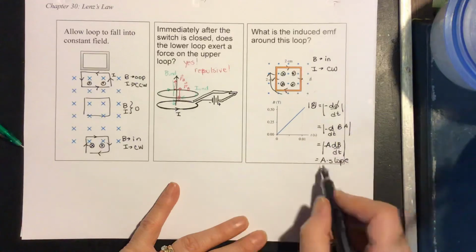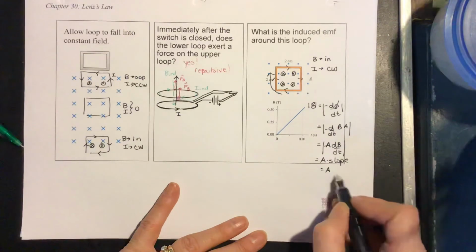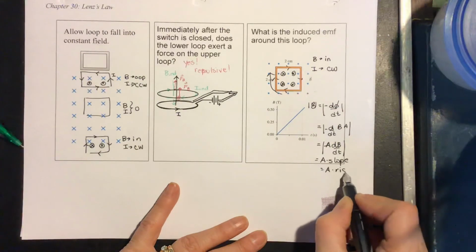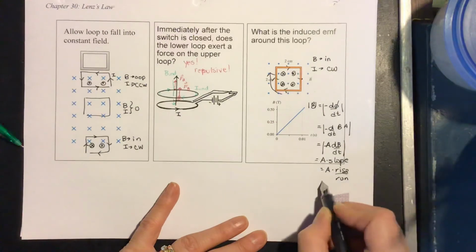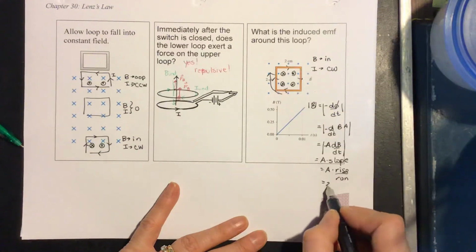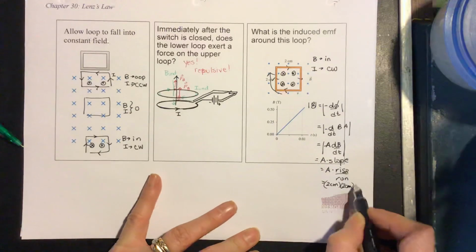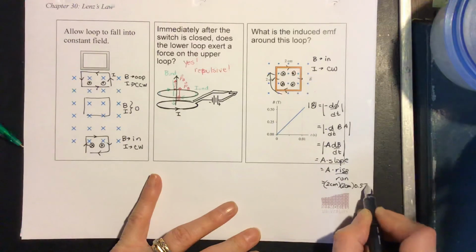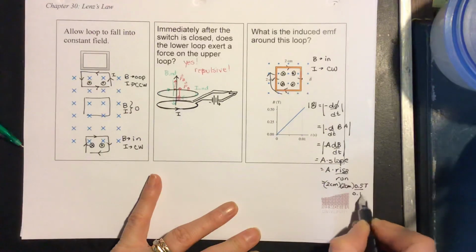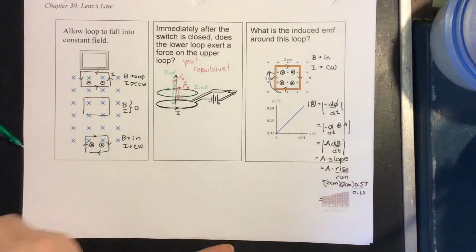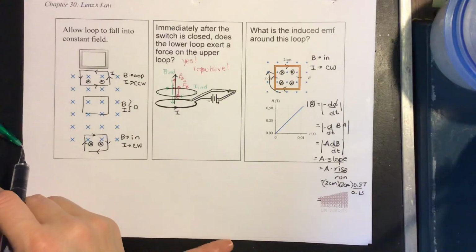And the slope would be the rise over the run. So the area times rise over run. The area is 2 centimeters by 2 centimeters. Rise over run is 0.5 Teslas divided by 0.1 seconds. So you do that through the calculator and you get the magnitude of the induced potential around the loop.